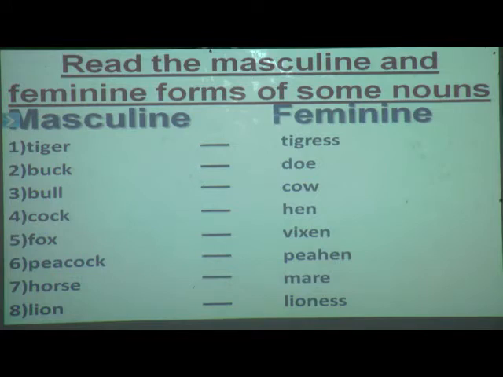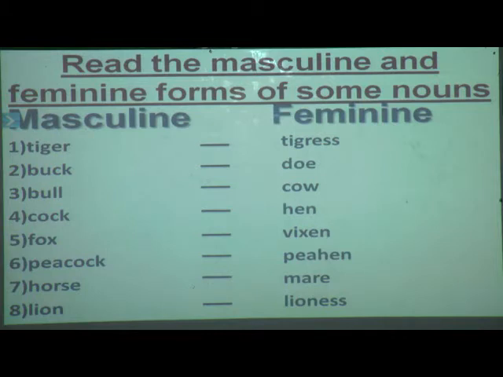Keep your fingers in your book and read along with me, because on this only we have to solve the exercise. So you have to first learn these genders. Again I will repeat, buck, doe. Third, bull, cow. Again, bull, cow. Fourth, cock, hen. Cock, hen.